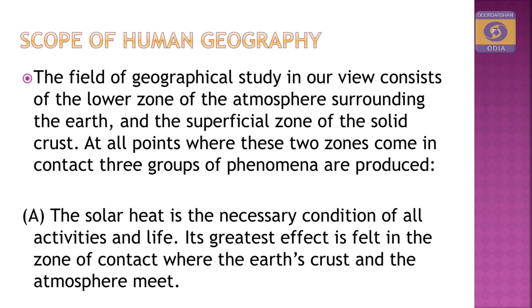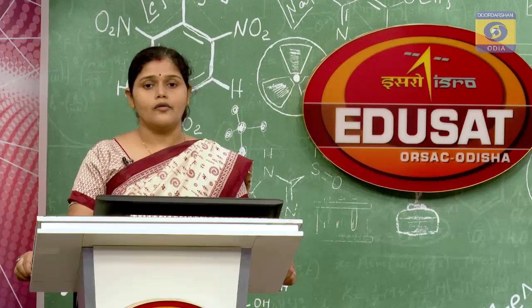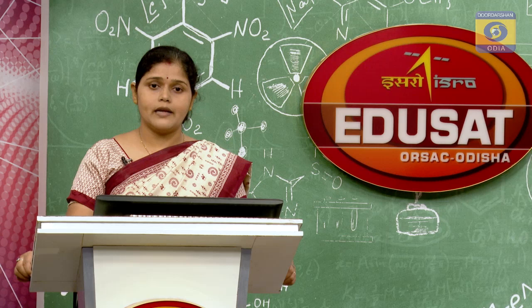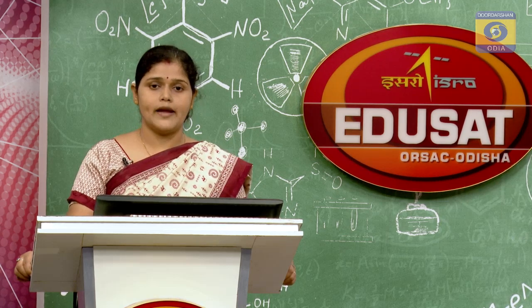So, at all points where these two zones come in contact, three groups of phenomena are produced. First one, solar heat is the necessary condition of all activities and life. Its greatest effect is felt in the zone of contact where the earth's crust and the atmosphere meet. That means temperature is necessary for us. We say that the sun is the ultimate source of all kinds of energy.